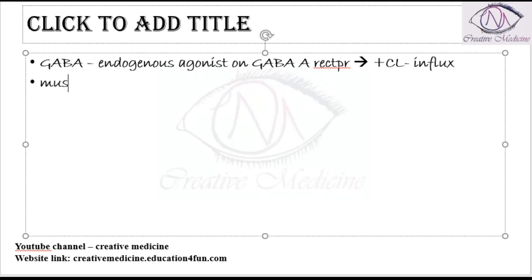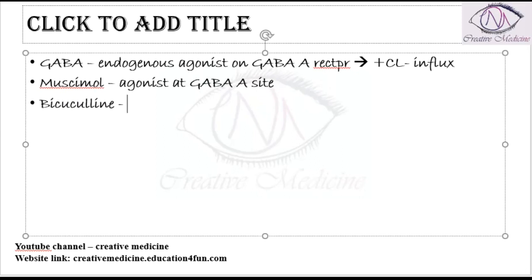Then, the drug is muscimol. Muscimol is an agonist at GABA A site. Then we have bicuculline. Bicuculline is an antagonist. It is actually a competitive antagonist which is seen at GABA A receptor. Even muscimol is an agonist at GABA A receptor. Bicuculline is a competitive antagonist at GABA A receptor.